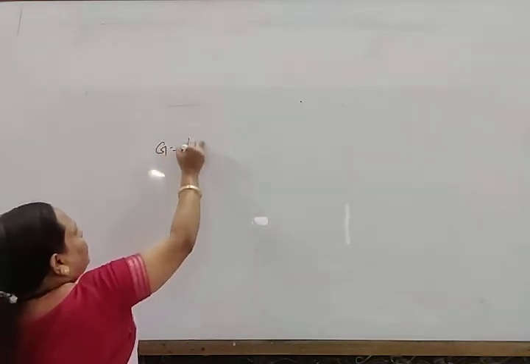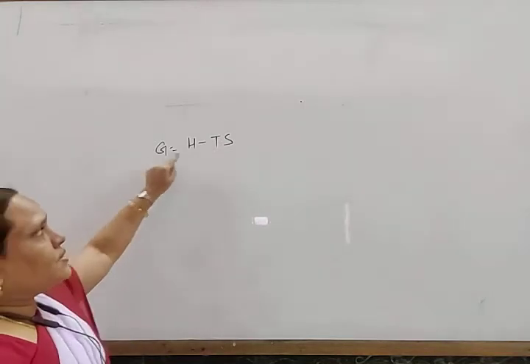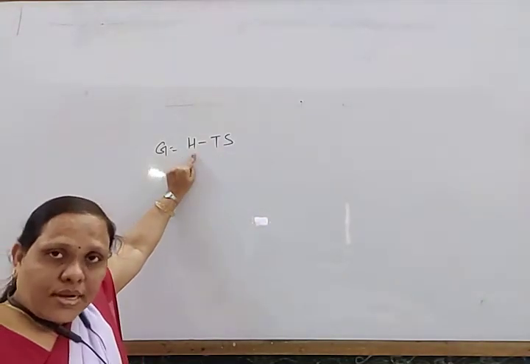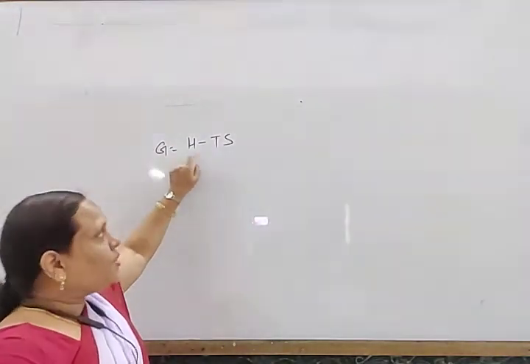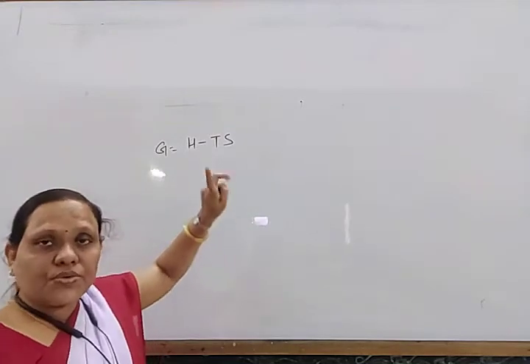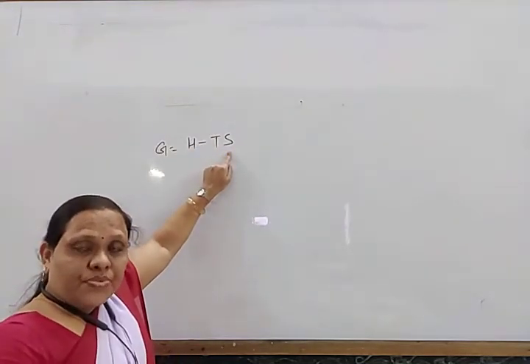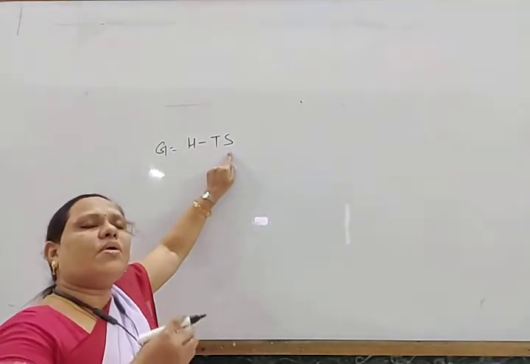G is equal to H minus TS. So G is a function of enthalpy and entropy. Enthalpy alone determines spontaneity, but this is not always true: when delta H is negative, the process is not always spontaneous. Similarly, an increase in entropy making a process spontaneous is also not true for all cases.